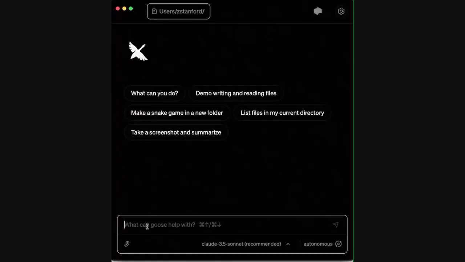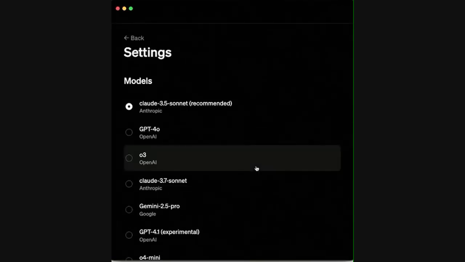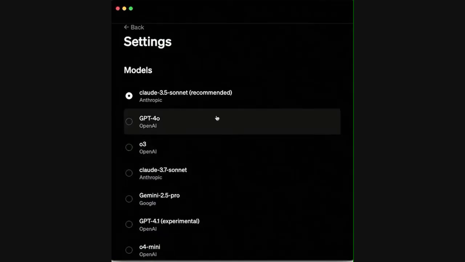First of all, just looking at Goose itself, you can see it's kind of a chat-based interface, so the user can ask their question down here, and add additional attachments for context as well. And I want to go into the settings, because I think this highlights some of the things we touched on in the earlier slide, where you can hook up any model. So again, Goose isn't actually a large language model.